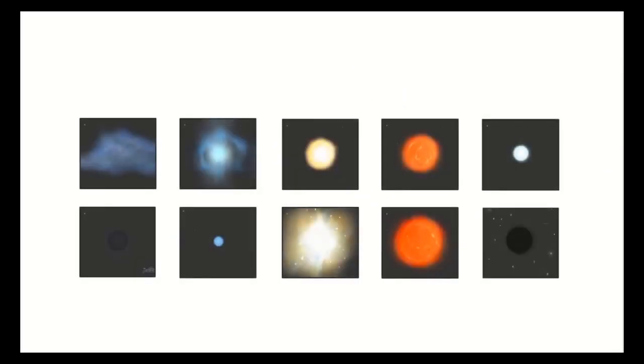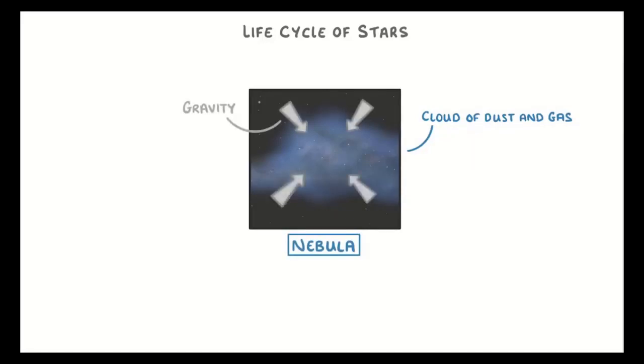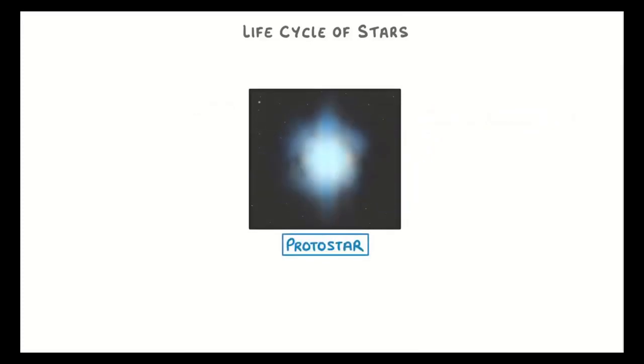So let us see how the changes are taking place. Here we are going to start with the interstellar cloud, a cloud of dust and gas. In the universe some changes take place, and due to that it starts contracting, and as it is contracting it forms the protostar.